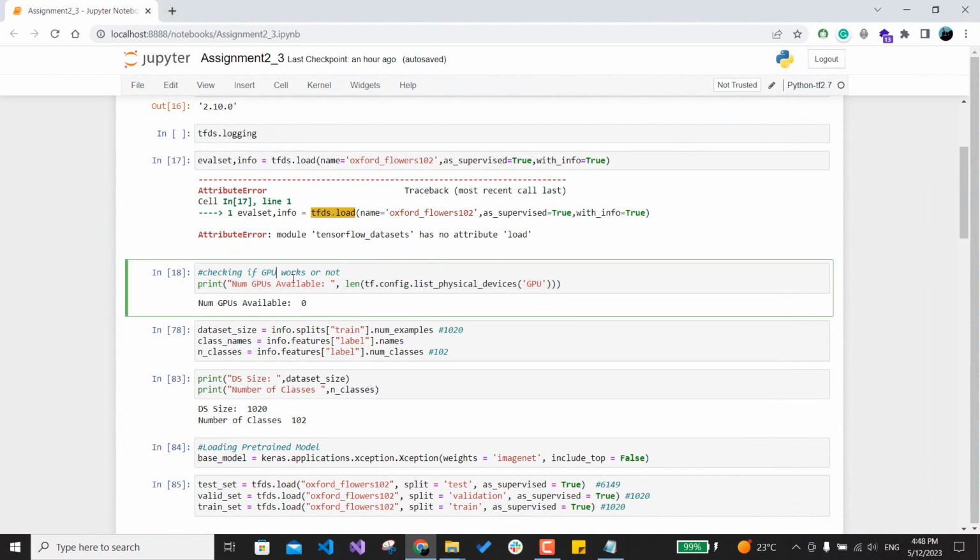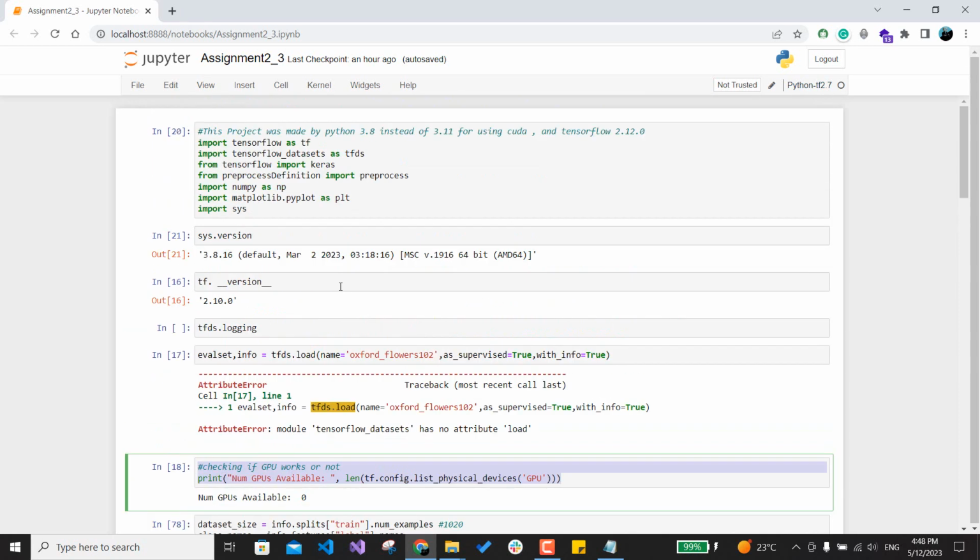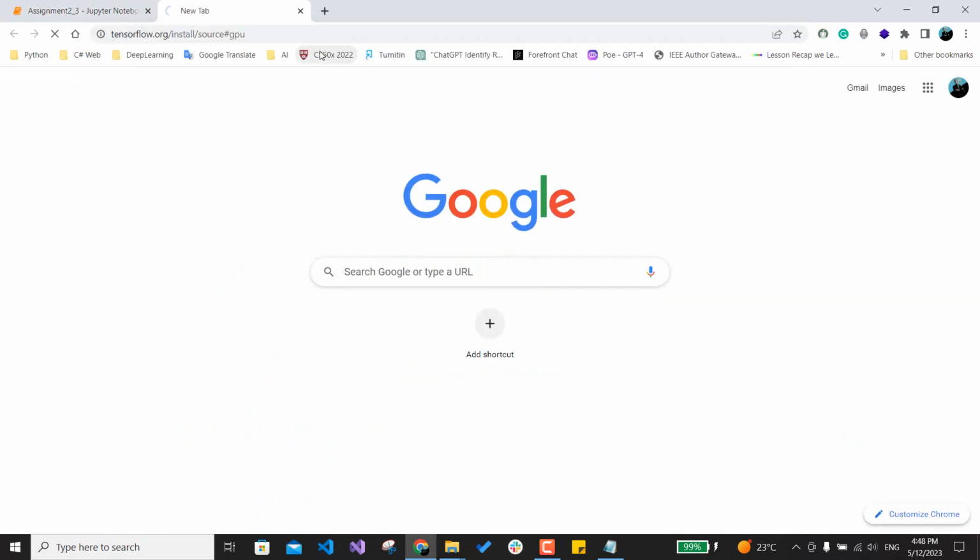Okay, you can detect this by going here. As you can see, I had the last version of Tensorflow, which is 2.10, and it doesn't show my GPU. It doesn't work with my GPU, so I had to see what's wrong. And I will show you how to solve this problem now. You can go to this website.